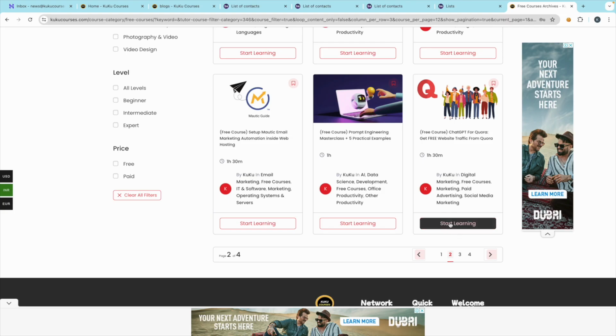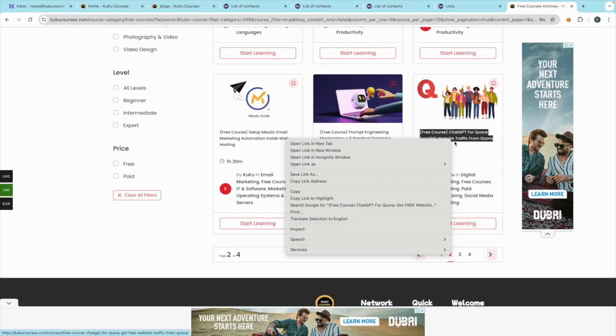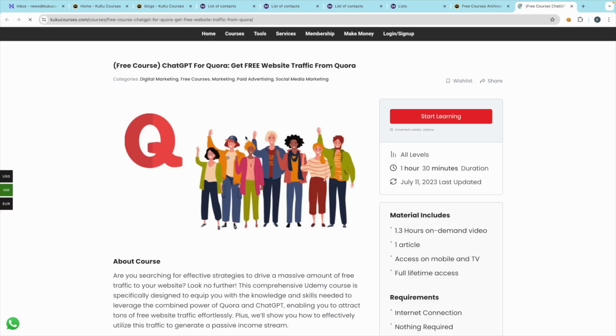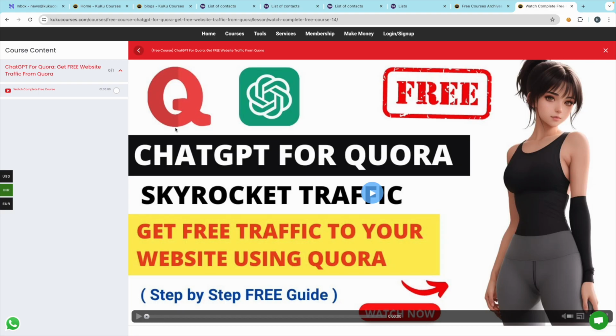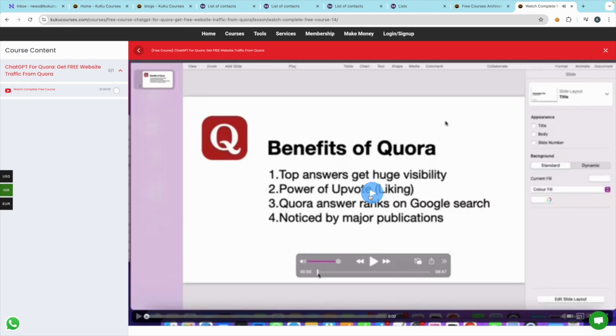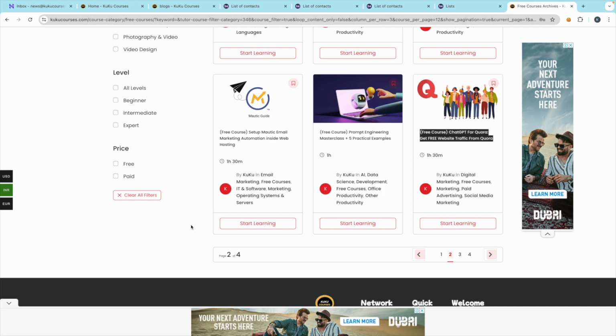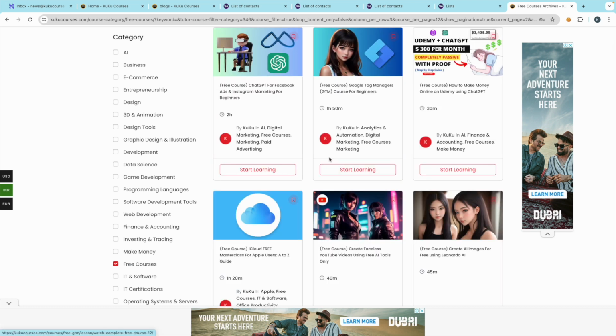And by the way, how it works: just open this course, and this is how it will look. Just click on the start learning button and the video player will load. If it doesn't load, you can simply refresh it anytime. Click on the play button and watch the tutorial. Very simple. Basically you just have to come to our website and explore other courses, like using Quora to get traffic.